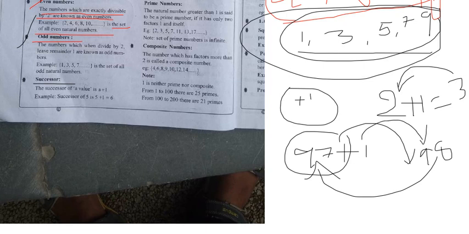Now see the definition they have given. The successor of a value is a plus 1. I said that just now. For example, the successor of 5 is 5 plus 1, which is 6. 6 is the successor of 5.